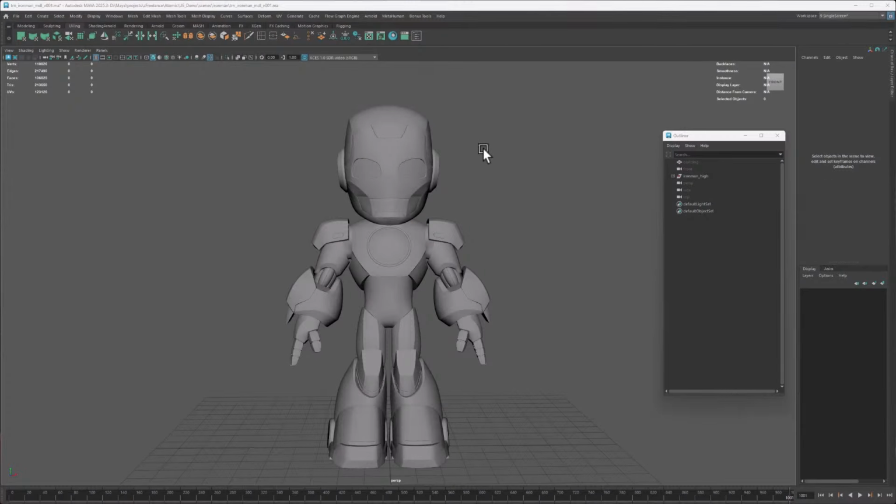For this demo, I've chosen the Iron Man asset, which is the main character on one of our shows, and the reason that I chose him is one, because I'm a huge fan of Iron Man, and second, because this type of asset will allow me to showcase different painting techniques for both hard surface and organic surface.